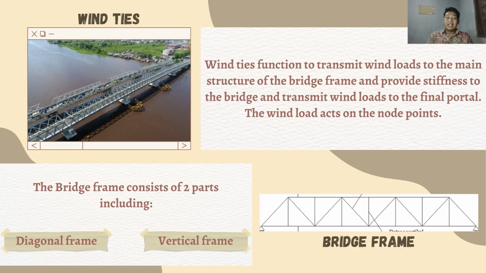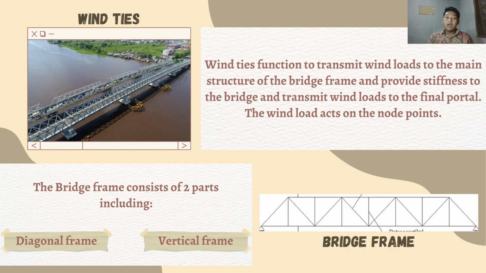4. Wind teeth. Wind teeth function to transmit wind loads to the main structure of the bridge frame and provide stiffness to the bridge, and transmit wind loads to the final portal. The wind load acts on the knot points. 5. Bridge frame.